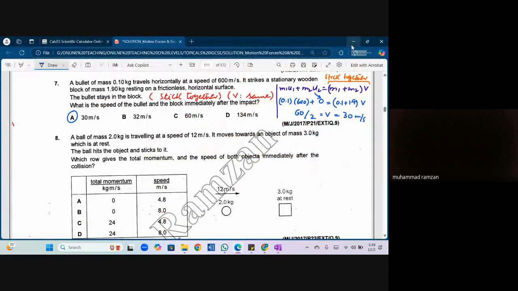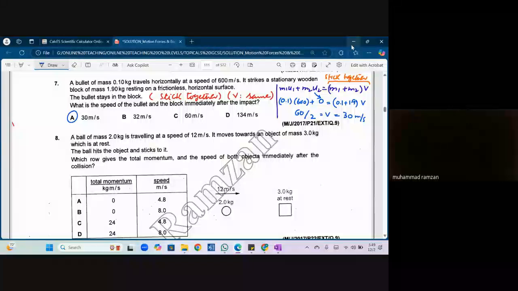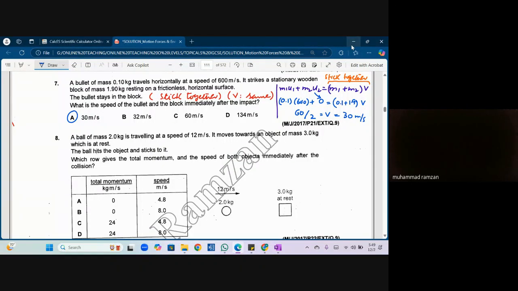Is it clear? Whenever two bodies stick together, we are going to transform to m1 plus m2 times v, because both bodies have the same velocity. What was the actual formula? m1 u1 plus m2 u2 equals m1 v1 plus m2 v2. Okay?